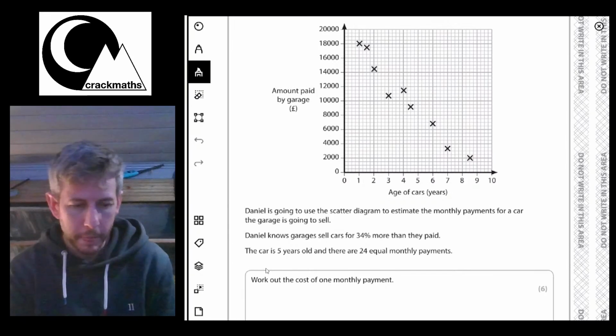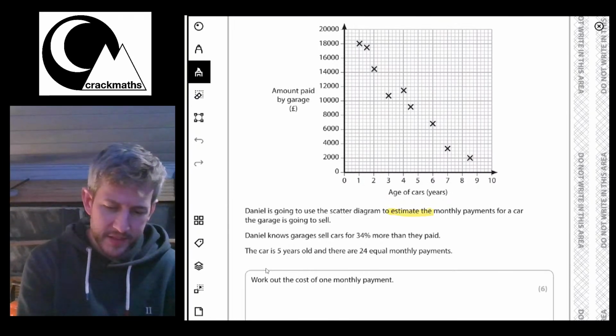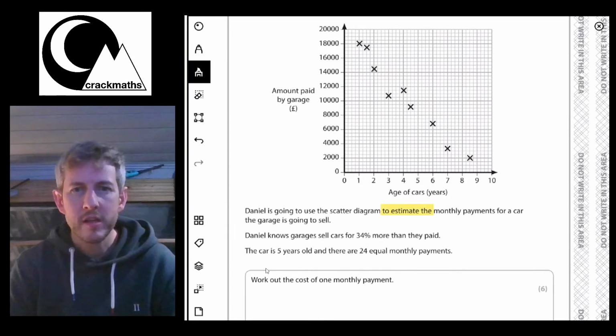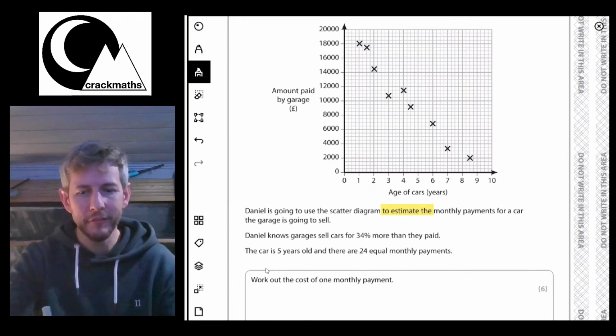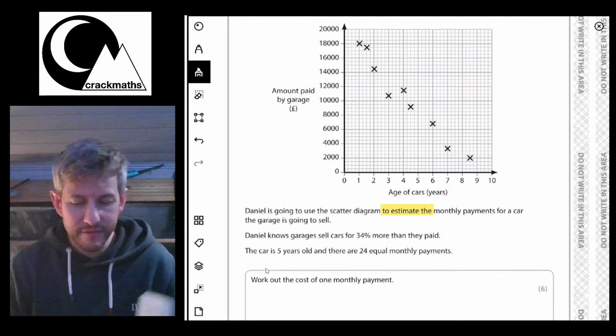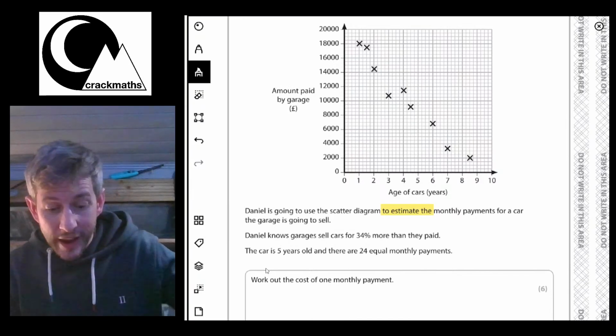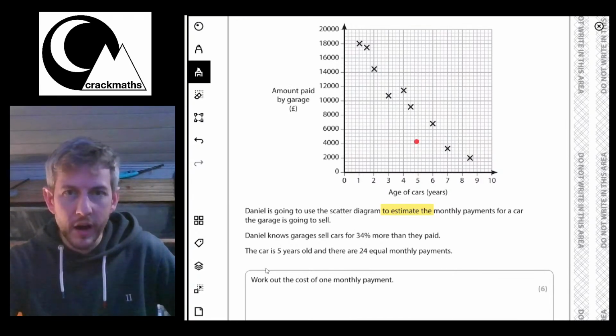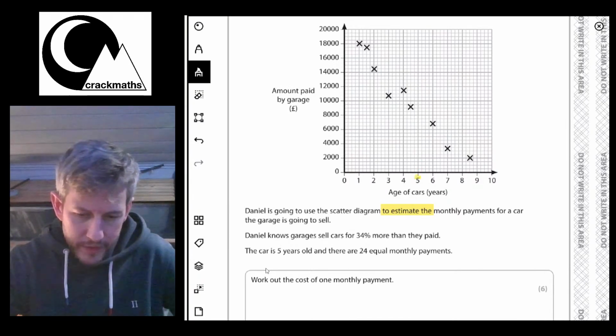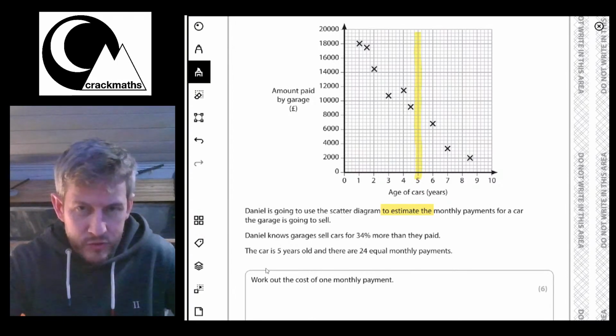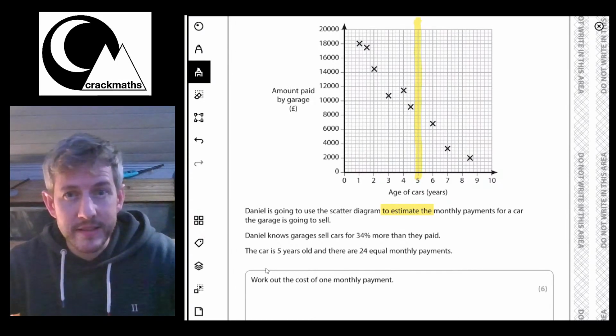Right, so again, I can see this word estimate here. So that means we don't have the exact information about this car. And actually we can see that as well, because there's no cars on this list that are 5 years old. I can draw a line up there, actually. We're going to need that later.